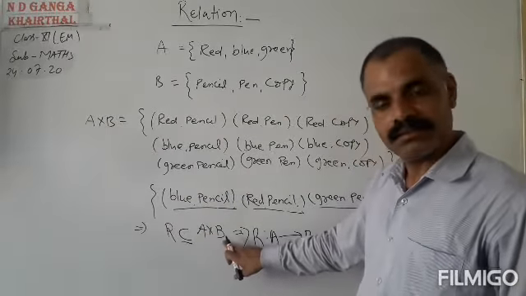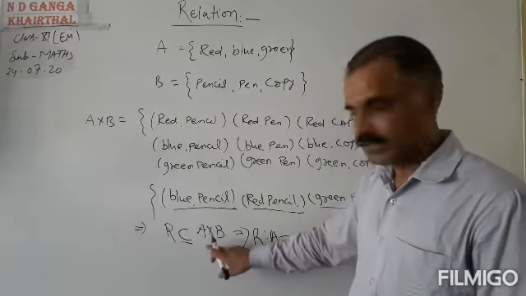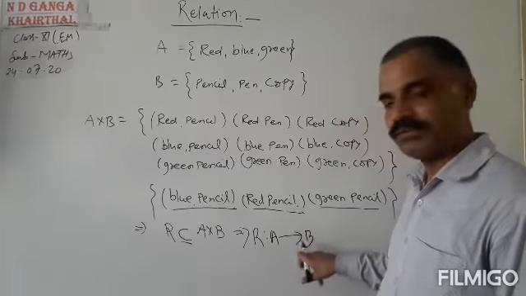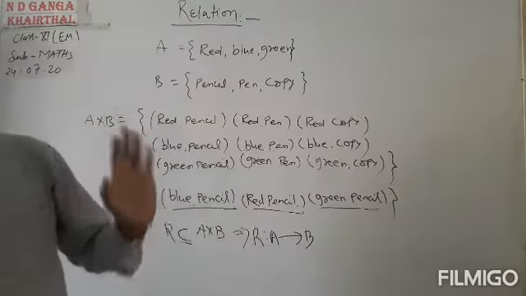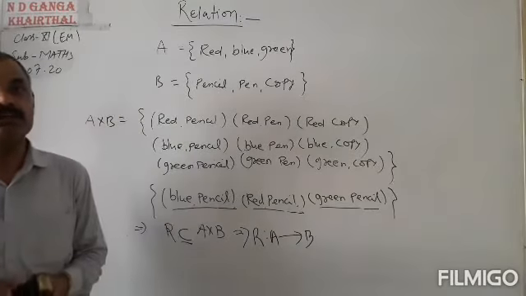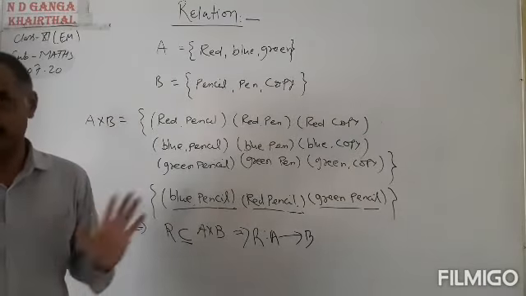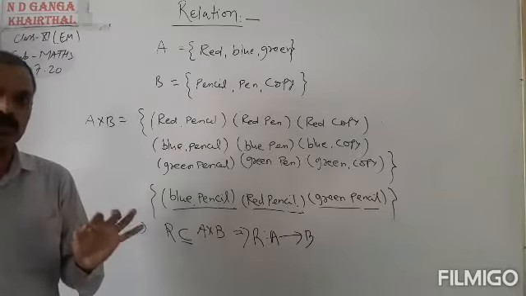And second elements are from set B. That is why this relation is from set A to set B. So this is the mathematical definition of the relation. Okay, I think relation is clear to all of you.